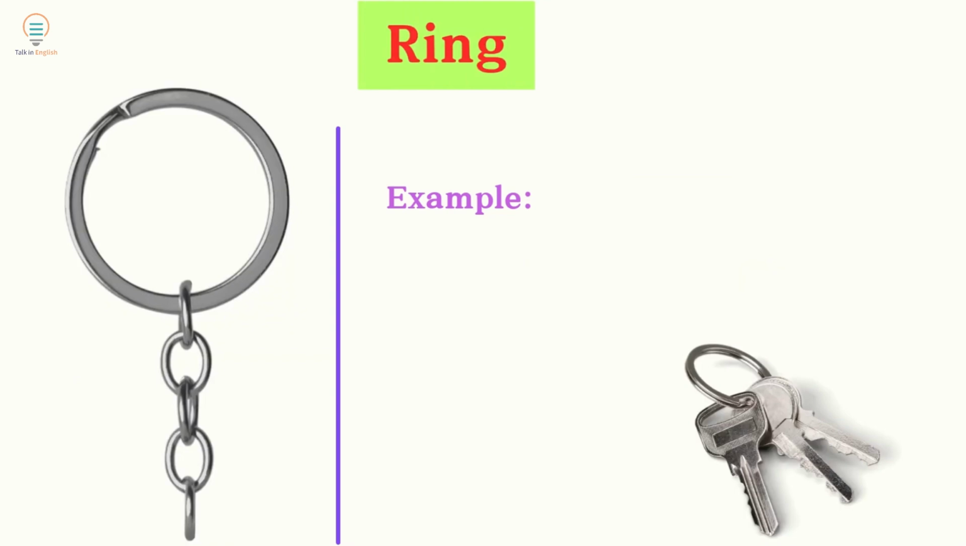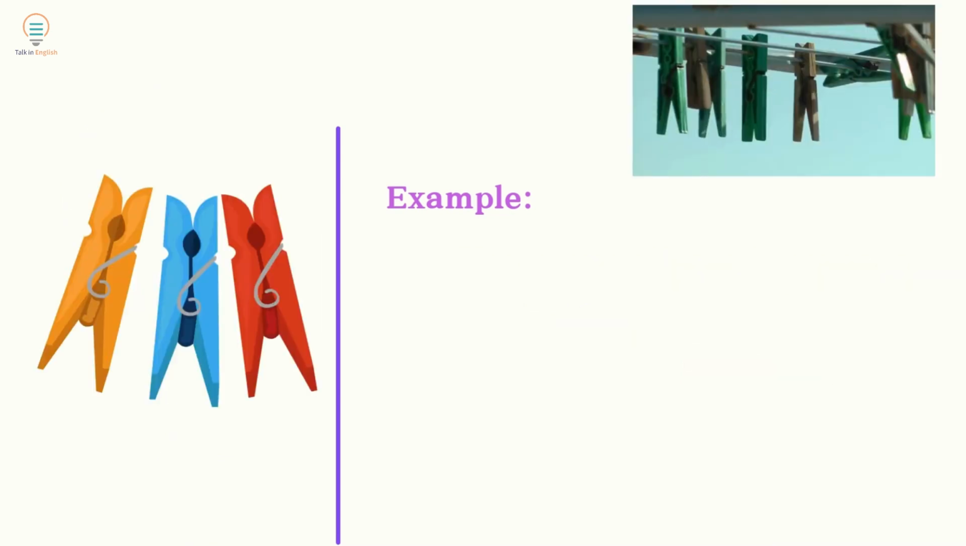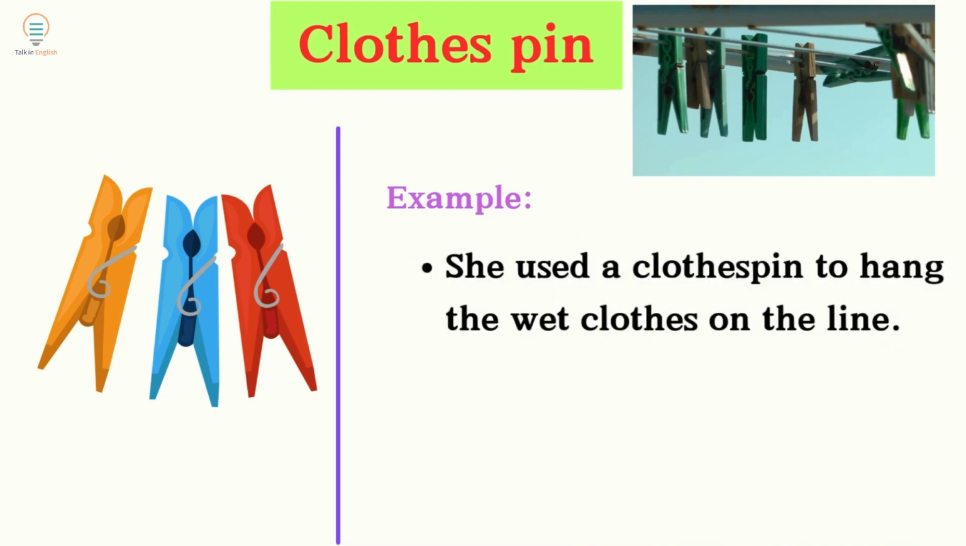Ring. Example: she keeps all her keys on a single ring. Clothespin. She used a clothespin to hang the wet clothes on the line.